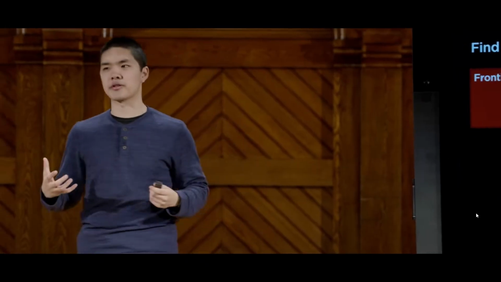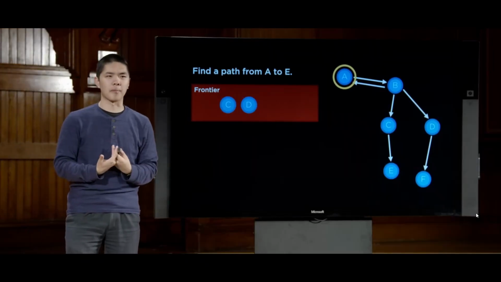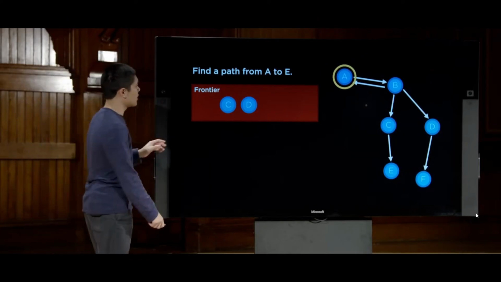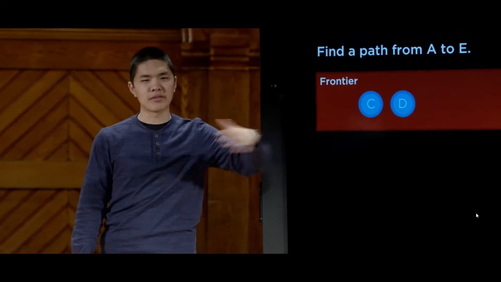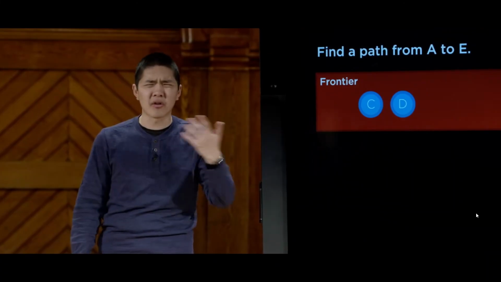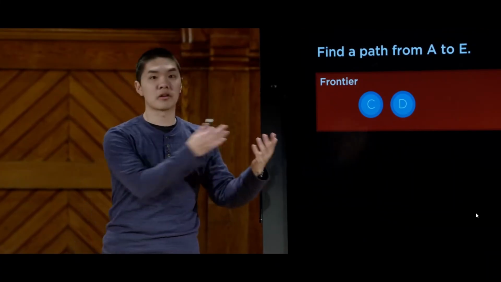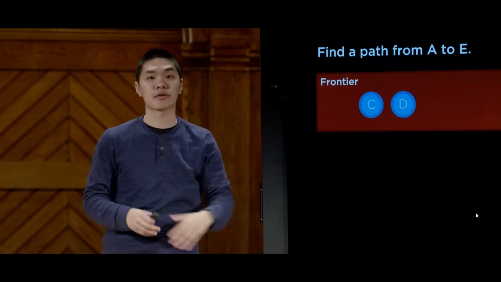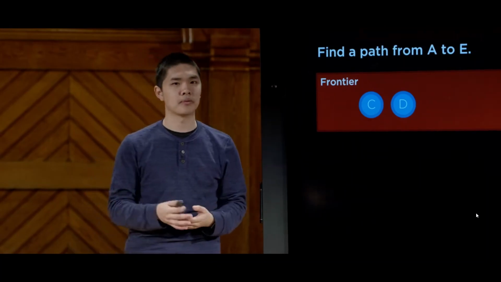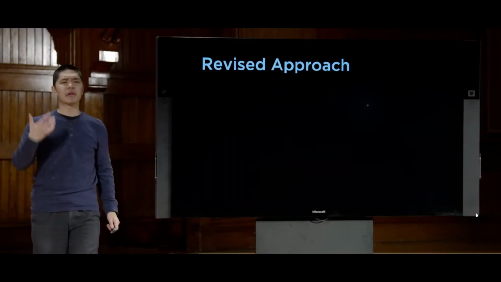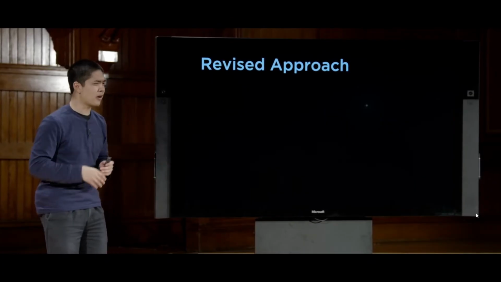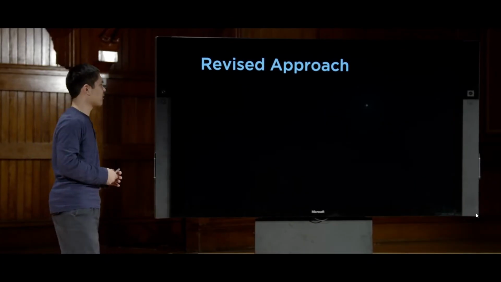So what is the solution to this? We need some way to deal with this problem. And the way that we can deal with this problem is by somehow keeping track of what we've already explored. And the logic is going to be, well, if we've already explored the state, there's no reason to go back to it. Once we've explored a state, don't go back to it, don't bother adding it to the frontier, there's no need to. So here's going to be our revised approach, a better way to approach this sort of search problem. And it's going to look very similar, just with a couple of modifications.